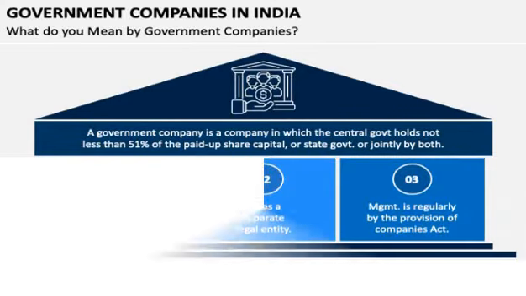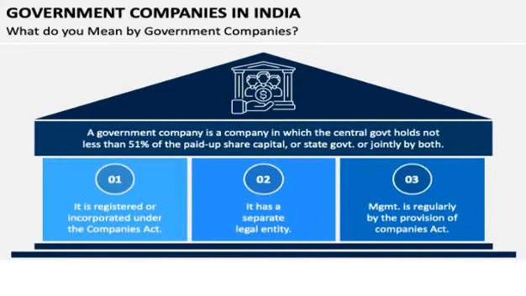The government company firstly has to register under the Companies Act of 2013. After registering under the Companies Act of 2013, it enjoys a separate legal entity power. The government company's management is regulated according to the provisions, rules and regulations of the Companies Act.